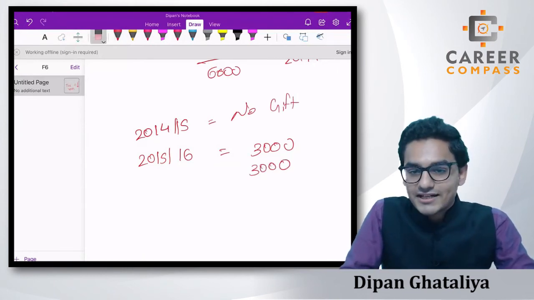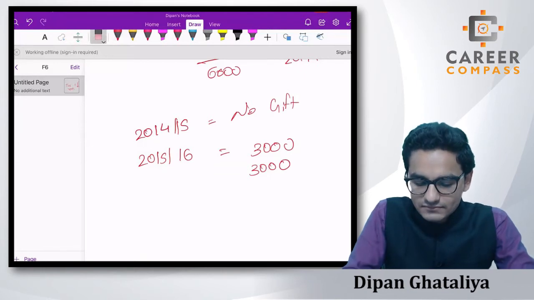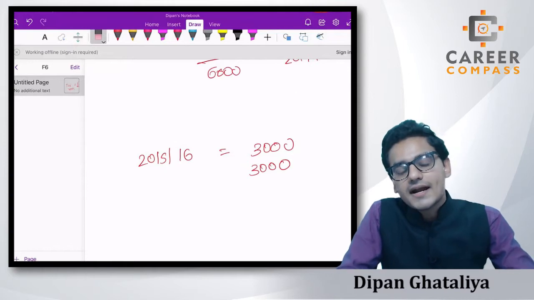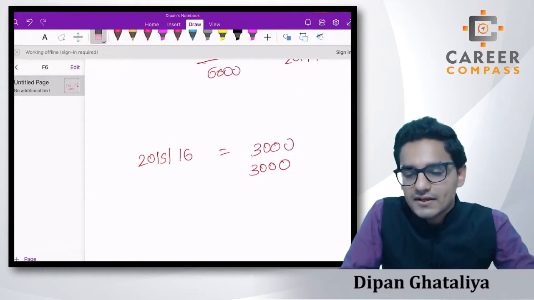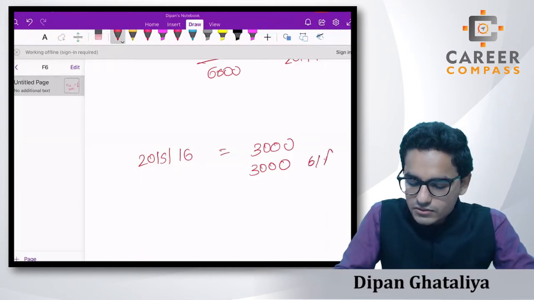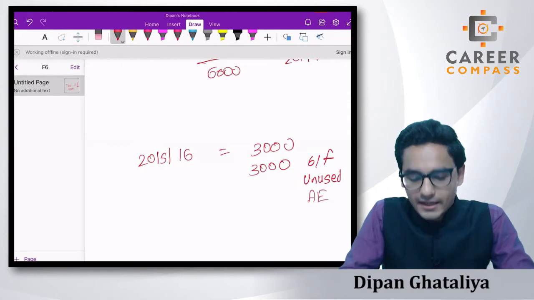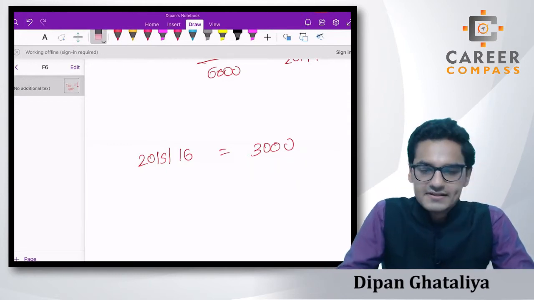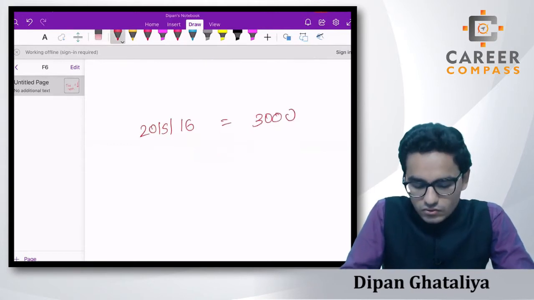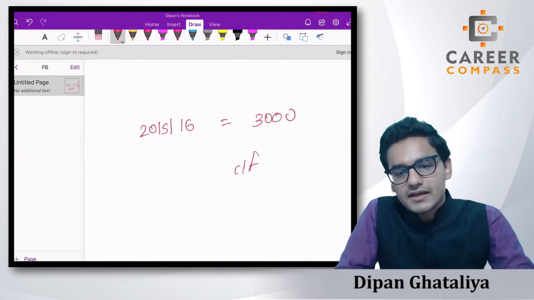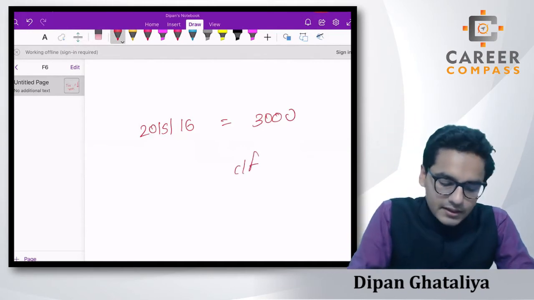So I am just trying to explain to you that in the sums you should consider this also: what was the situation in the previous year, so that you can get the brought forward unused annual exemptions, right? Or else, if you are calculating 2015-16 and there is no gift over here, then you have to remember that this will be carried forward for the next year, right? I hope this is clear.